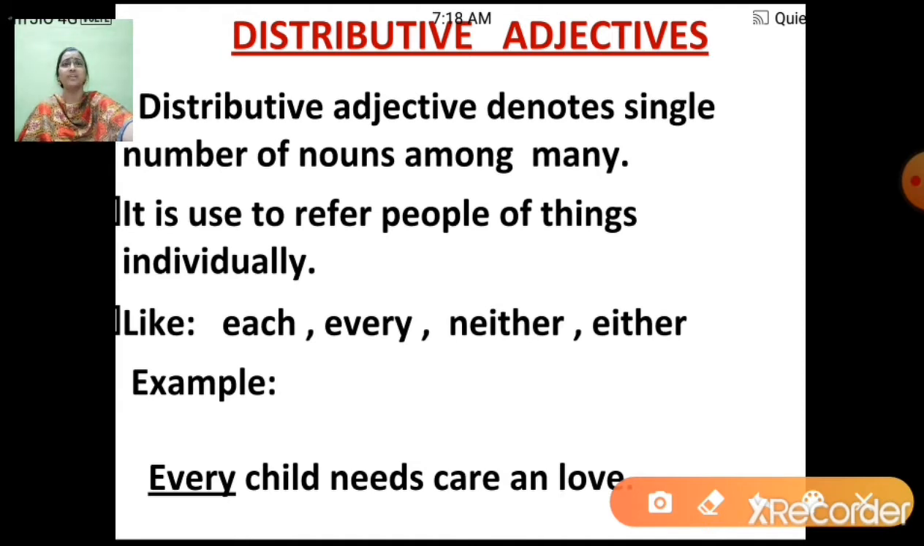Now distributive adjective denotes a single number of nouns among many. It is used to refer to people or things individually. Some examples of distributive adjectives are each, every, neither, either, and so on. Now let's understand this with an example. Every child needs care and love. Now here the word every is a distributive adjective. Now let's move ahead.